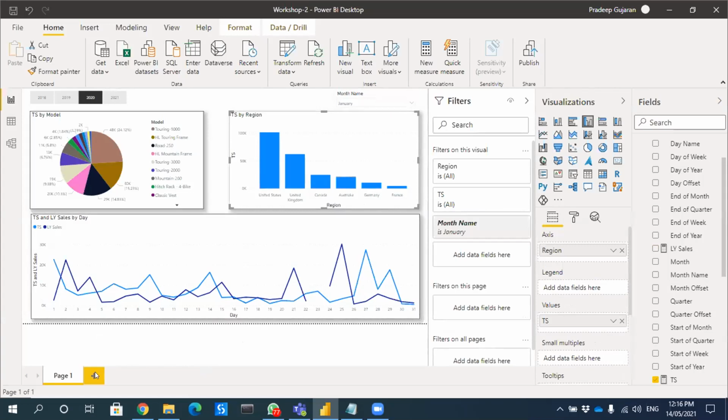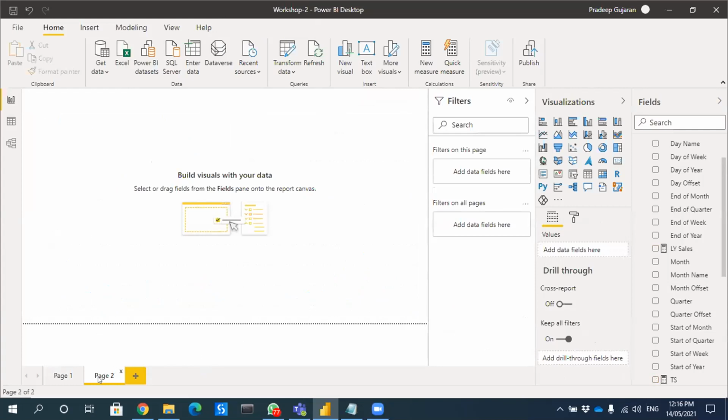So this is my page 1. What I will do is create a page 2, which will show me model wise sales. So I have opened a new page. If you click this plus sign, you will get an option to create a new page.